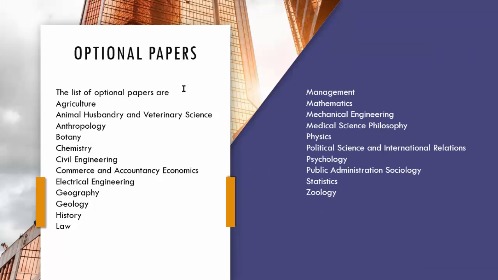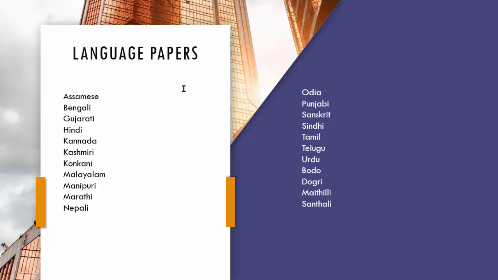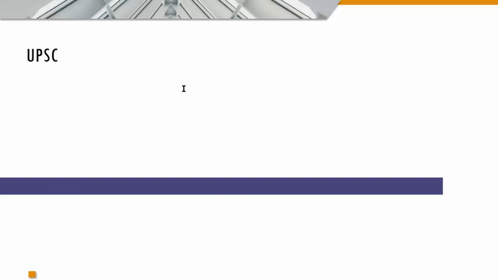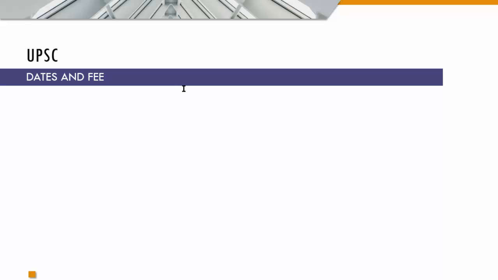This is the list of optional papers from which you can select any 2 for paper 6 and paper 7 of the mains exam that I had mentioned earlier. And these are the languages among which you can select 1 Indian language for paper A, which is the optional language paper. Now let's talk about the dates and fee of the UPSC exam.